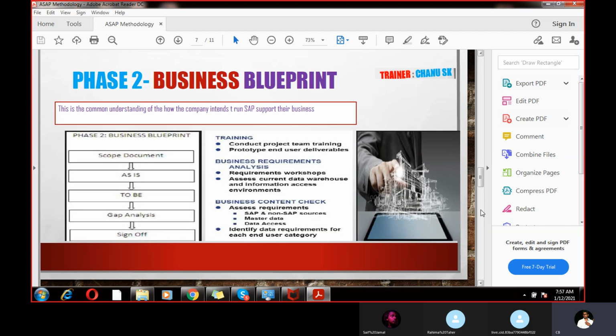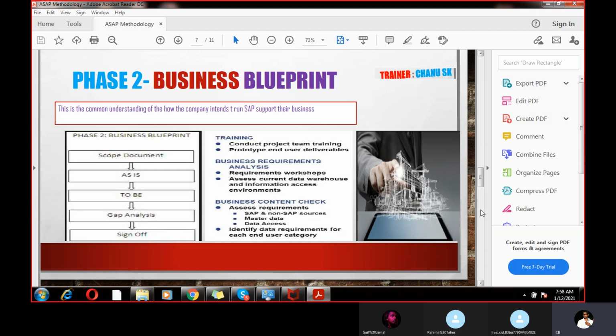The blueprints, the client will share with you. Regarding the business process, what entries will happen daily, what transactions will go, what is the manufacturing process, how many plants are there, how many company codes are active or inactive, how many business places are there. These are all details provided by the client. In the blueprint, that is called as-is information. As-is is just like client information that will be provided by the client itself. So no need to bother about that information.